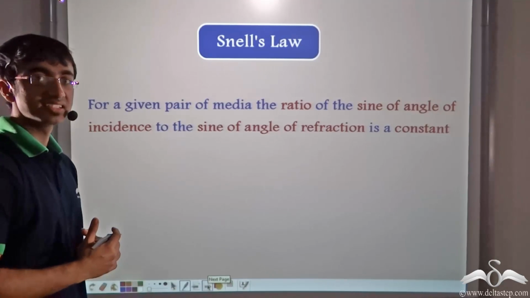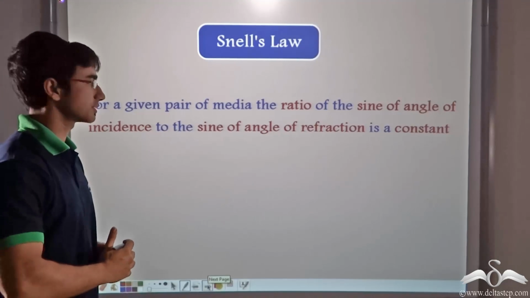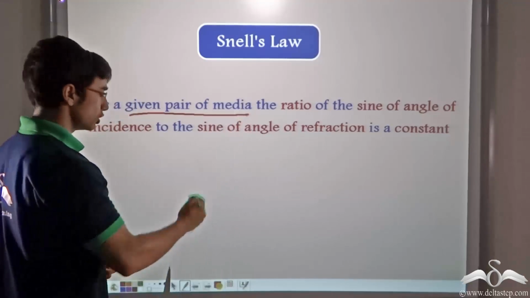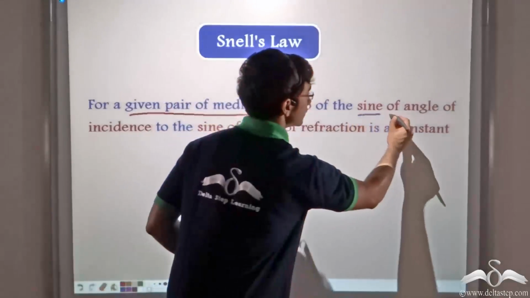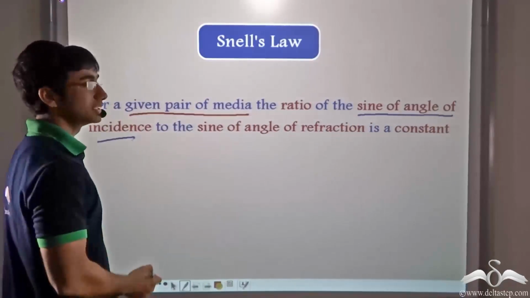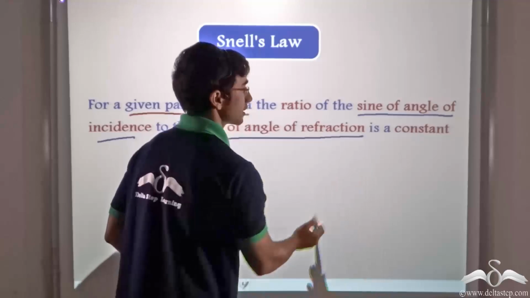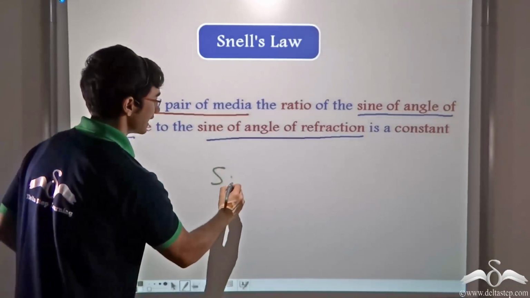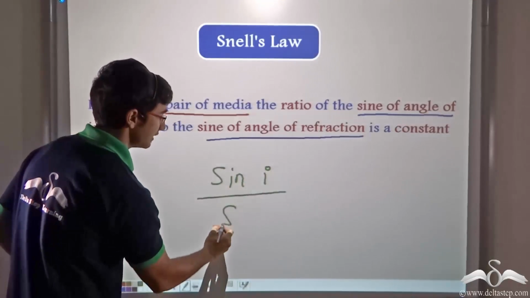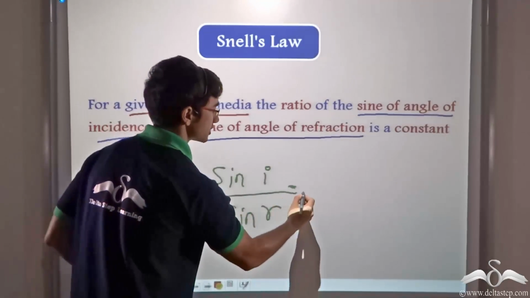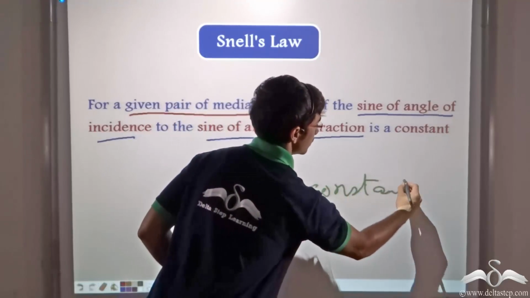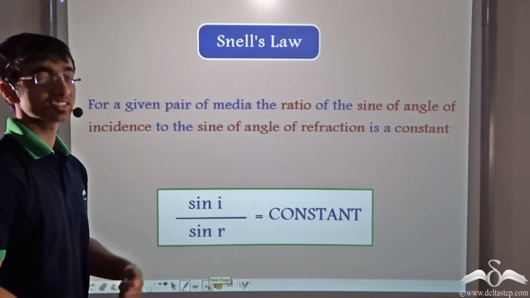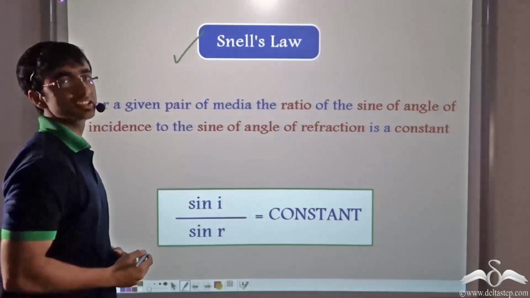We learned what Snell's law was. Do you recall what Snell's law was? Snell's law was that for a given pair of media, the ratio of the sine of the angle of incidence to the sine of the angle of refraction is a constant. In other words, we can say that sin i divided by sin r is a constant, and this is known as Snell's law.